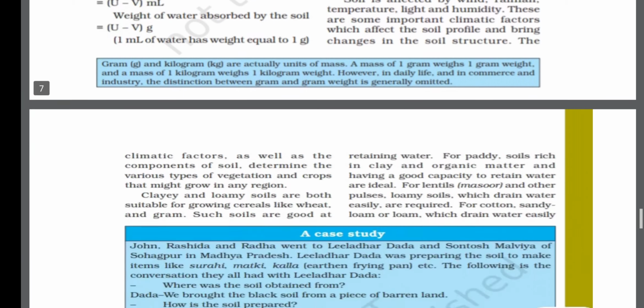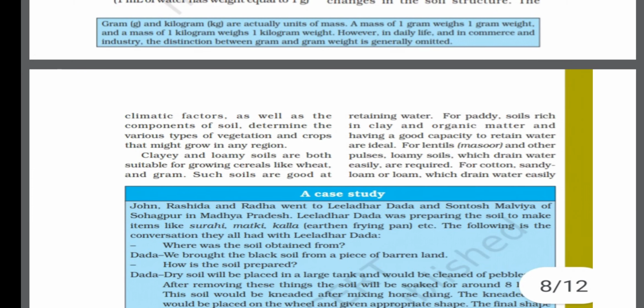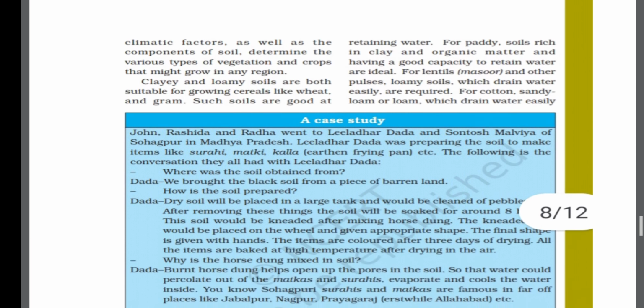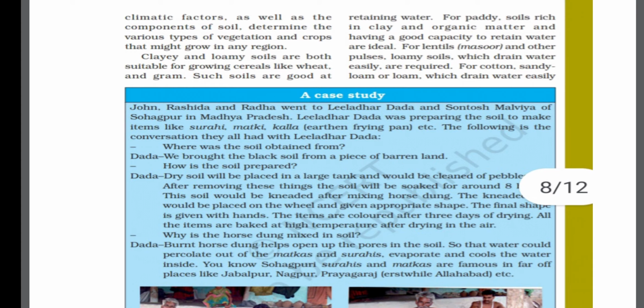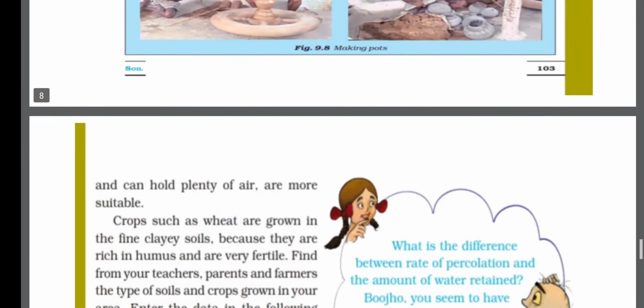So different types of soils also grow different types of crops, like clay and loamy soils are good for growing cereals and wheat, and for paddy, soil rich in clay and organic matter is ideal, and for growing lentils and pulses, loamy soil is required. Why is loamy soil required? Because loamy soil drains water easily, which is very good for growing lentils and other crops.